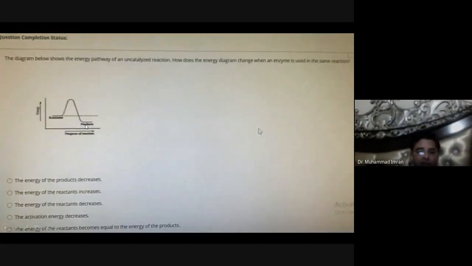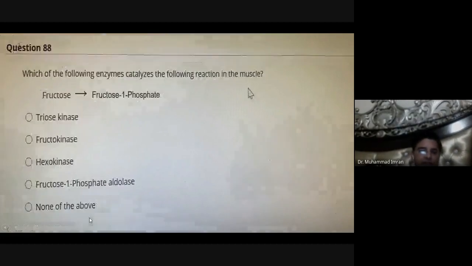The product has the lowest energy. So when the reaction is completed and the product is formed, the product has less energy and becomes stable. So energy of activation decreases during an enzymatic reaction.